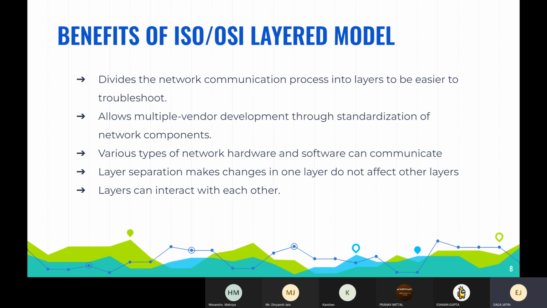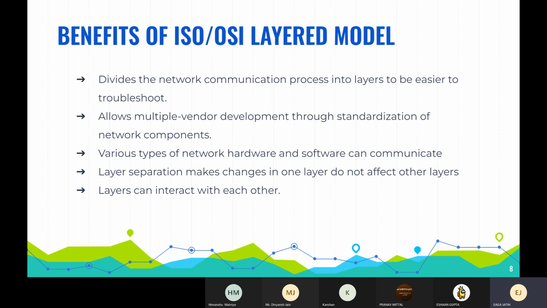As we don't know anything about the layers of communication or the OSI, we cannot easily find the reason behind the problem you're facing right now. Just imagine if this connection is divided into much better layers to troubleshoot. You troubleshoot at each layer to find out at which layer you have the problem. It makes it easier to find the problem faster. So it helps in troubleshooting.